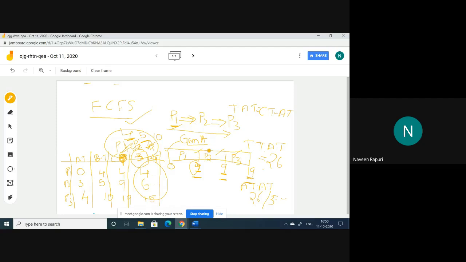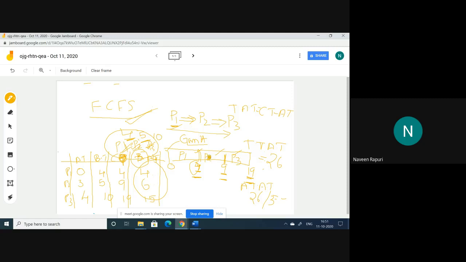It does not enter into the running state or get allocated the CPU because it is a non-preemptive scheduling algorithm. FCFS is a non-preemptive scheduling algorithm. In non-preemptive scheduling, until the execution of the running process completes, it does not allow another process to execute. For that reason, only after completion of P1, P2 entered. After completion of P2, P3 executed.